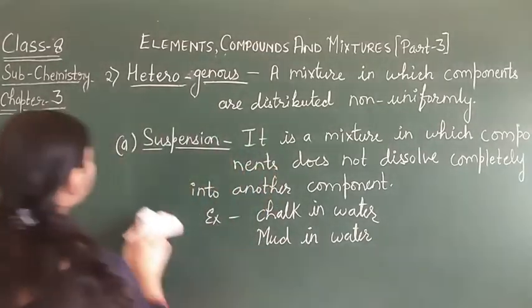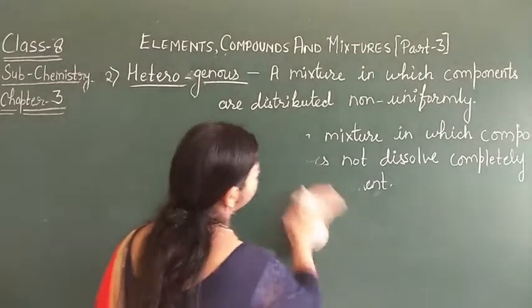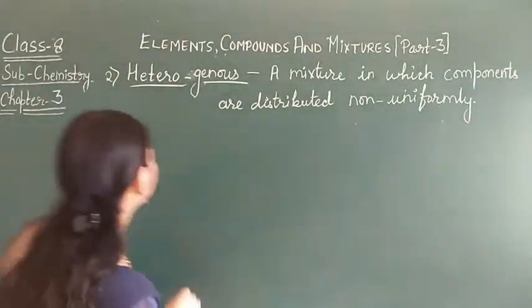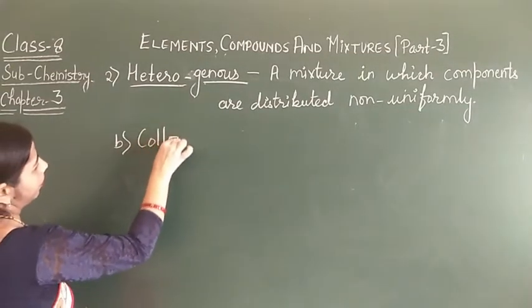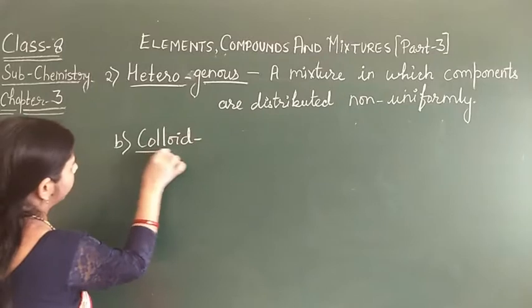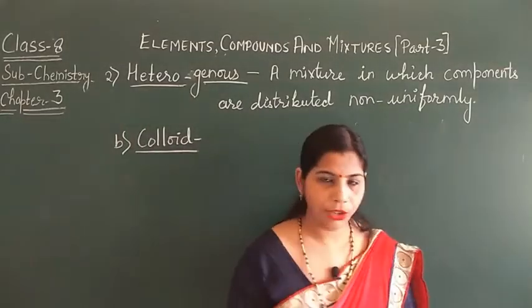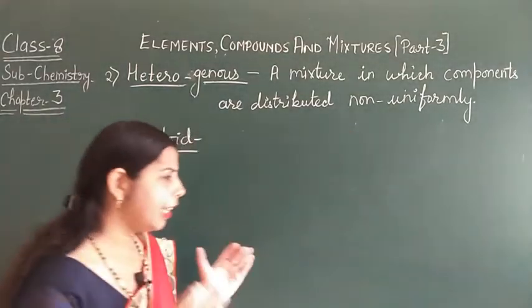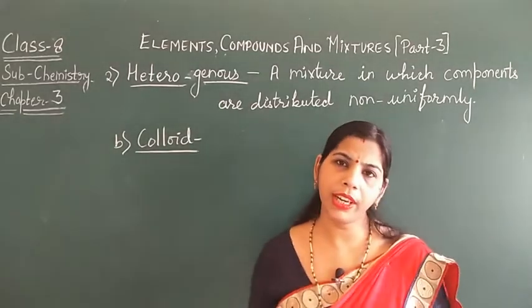Next we will see another type of heterogeneous mixture, that is the colloid. A colloid is another type of heterogeneous mixture, in which very small insoluble particles are distributed.